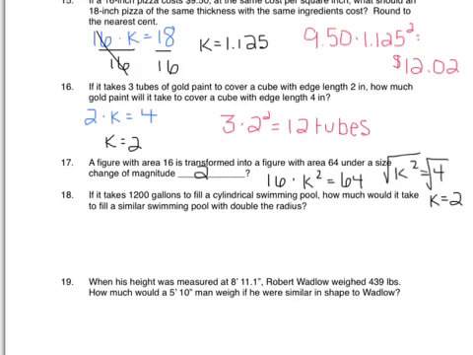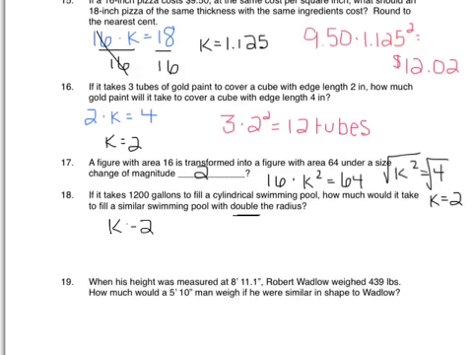Okay, if it takes 1,200 gallons to fill a cylindrical swimming pool, how much would it take to fill a similar swimming pool with double the radius? Okay, so right here, this tells me that my k value is 2. Because remember, what your k value is really telling you is how did the radius change, or how did the length change, to be a little more general. So how did the length change? The length is doubling. If you're filling a swimming pool, that's volume.